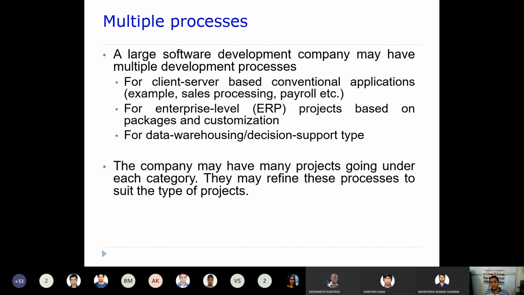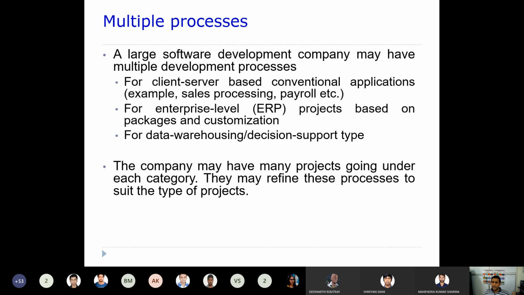Another may be a development process for enterprise level ERP projects, or a process for data warehousing projects. Or let's say you are going to develop software which acts as an expert system, and you need some process for that. So in your company you may follow multiple development processes.